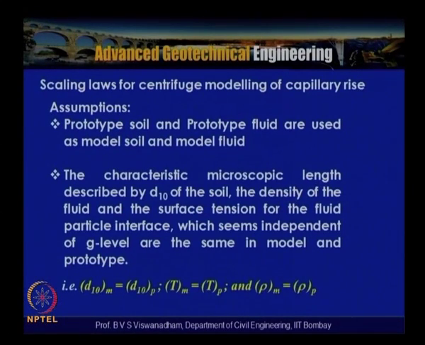That means the d10 in model and prototype, that is the effective particle size, also called in environmental engineering problems the characteristic microscopic length or characteristic length, is assumed to be the same in model and prototype.